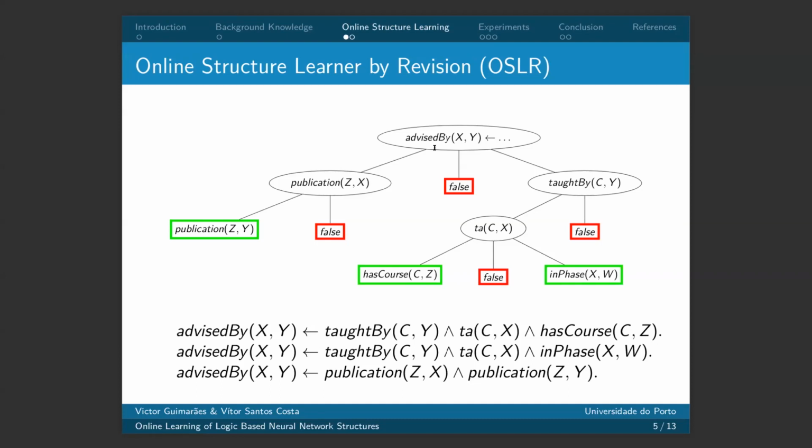If we can infer the example with the rule, the example goes down the path of the rule until it reaches a leaf. If at a certain point we can no longer infer this example, it goes to a false leaf that will accommodate all the examples that cannot be proved by this part of the theory. Then these examples are used in the revision process.